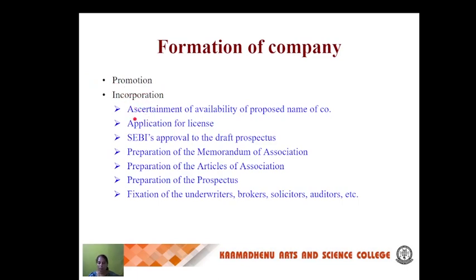Incorporation involves the availability of the proposed name of the company, and an application for a license should be provided. You have to get approval from SEBI for the draft prospectus. Preparation of the memorandum of association, the articles of association, and the prospectus should be good. Selection of the underwriters, brokers, solicitors and auditors, etc., has to be good. These are the procedures to form a company.